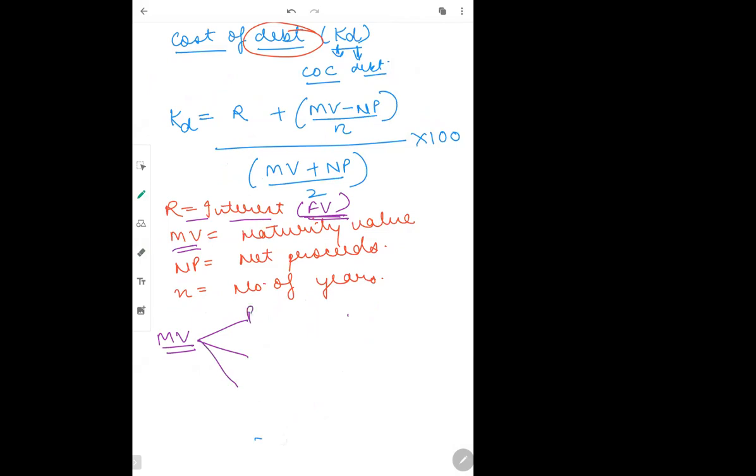Suppose debentures are redeemed at par. Then maturity value will be face value only. Okay. Suppose debentures are redeemed at premium. Then maturity value क्या होगा? Face value plus premium amount.